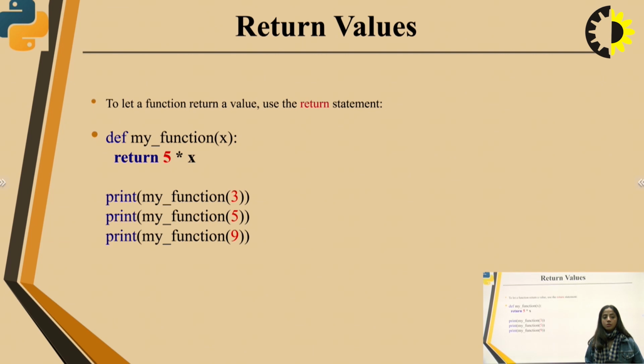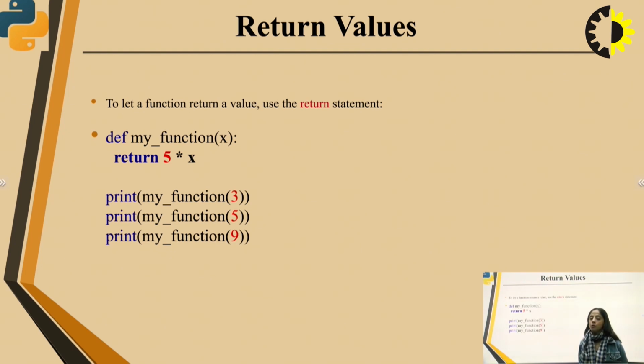Now return values. To let a function return a value, use the return statement. Definition: def my function x, return 5 times x. Now in this function, you are just returning the product of multiples of 5. For example, if you call the function my function 3, then the output should be 15, right?